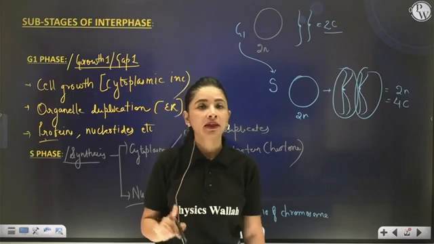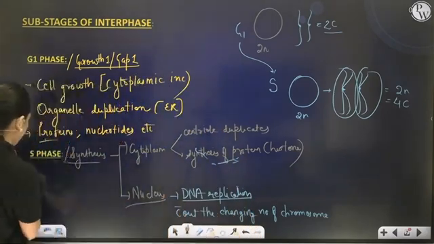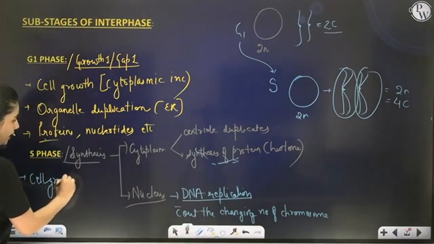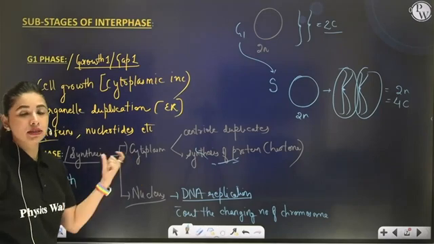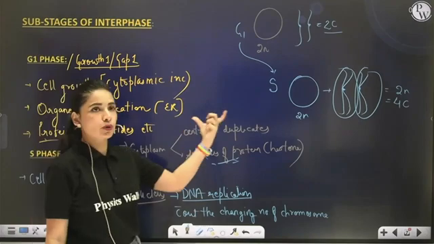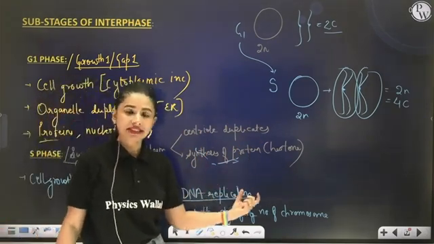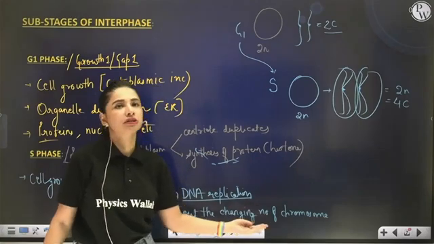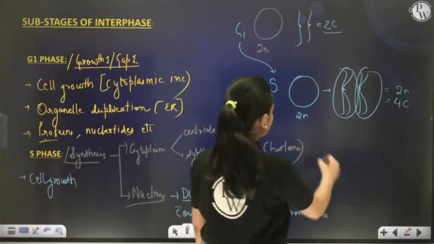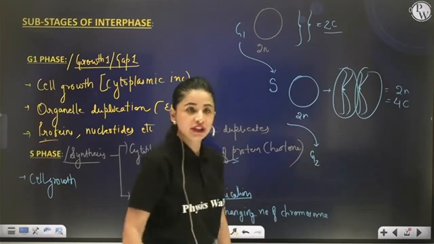Clear to everybody what happens during S phase? Cell growth is taking place. S phase is also characterized by cell growth in terms of cytoplasmic increase as well as nuclear increase. Cytoplasmic increase, synthesis of protein and duplication, in the nucleus DNA replication, but without changing the number of chromosomes. Now moving ahead, after S the cell is going to enter into G2 phase.